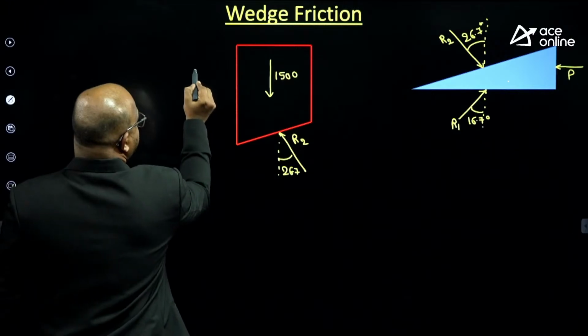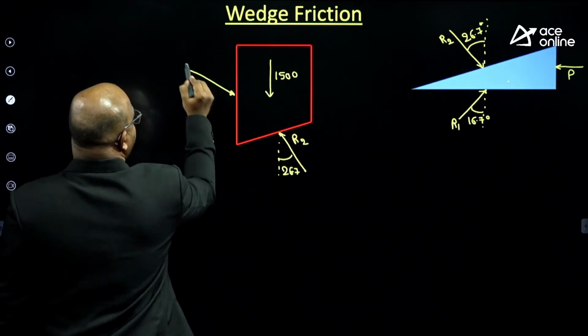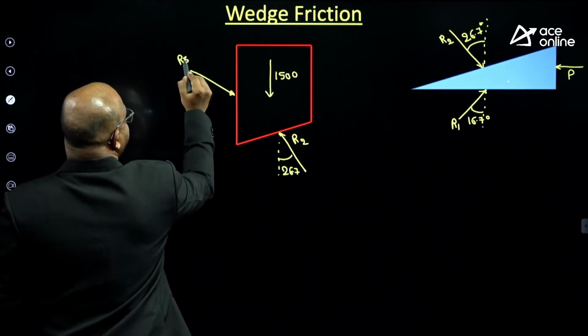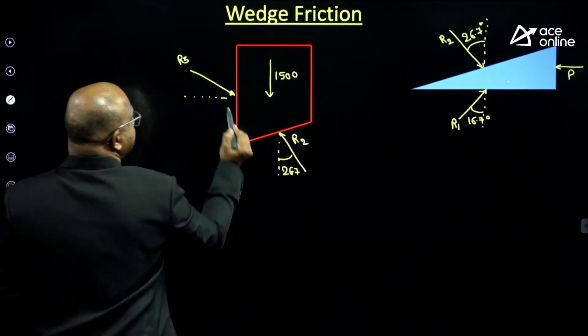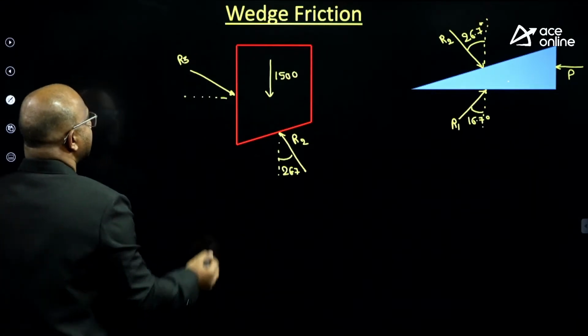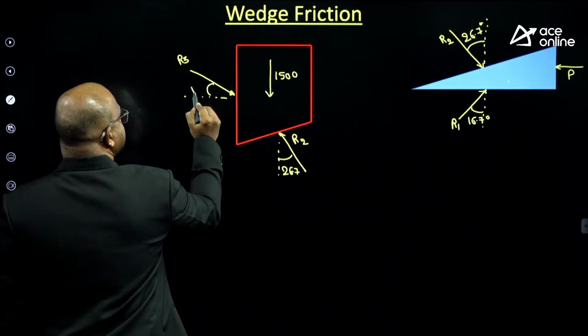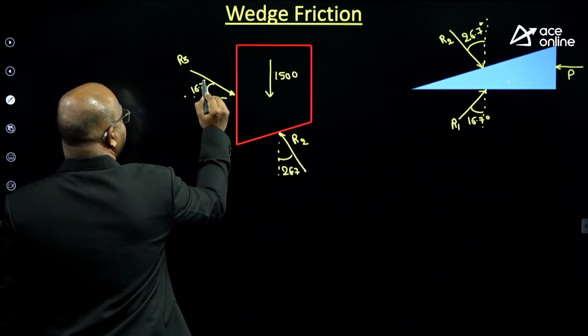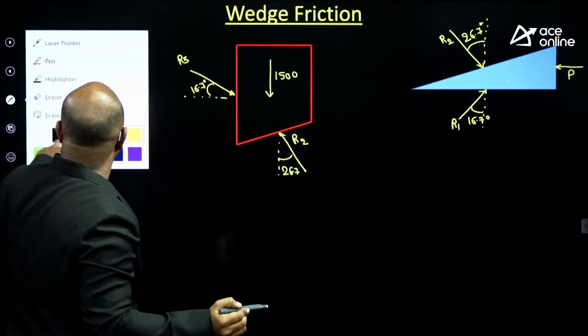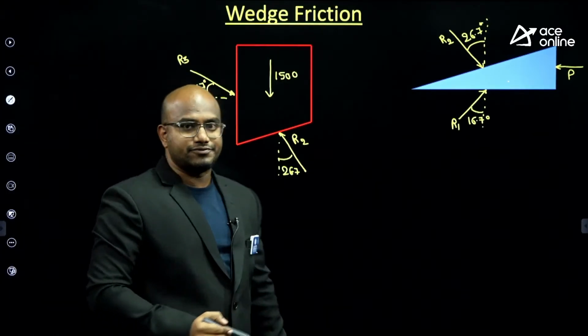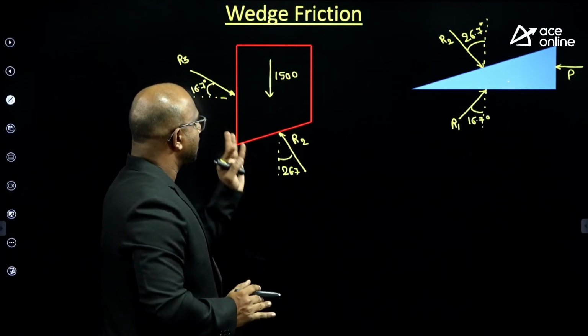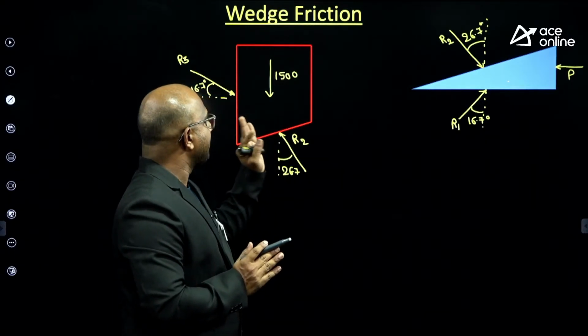26.7. Next, R3, how much is it making with respect to horizontal, guys? Here R3 equal to how much, guys? Anyone? Because the normal reaction will be here itself, 16.7 itself, guys. 16.7. Now observe carefully, my dear students. Everything is fine.